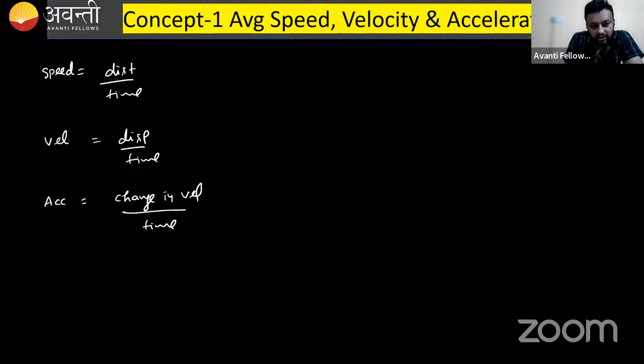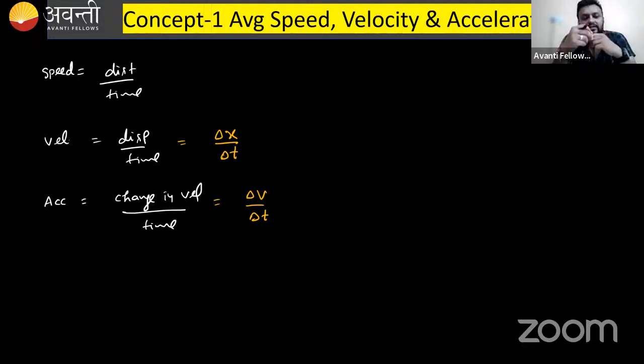Now you can write it as displacement over time, that is final position minus initial position, that is delta x over delta t. Change in velocity is delta v over delta t. These are the average speed, average velocity, and average acceleration.